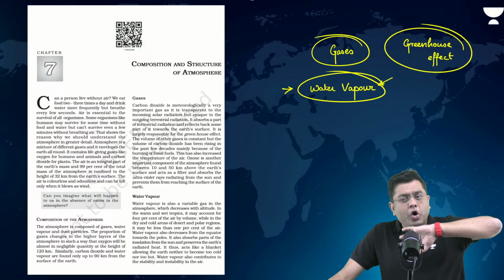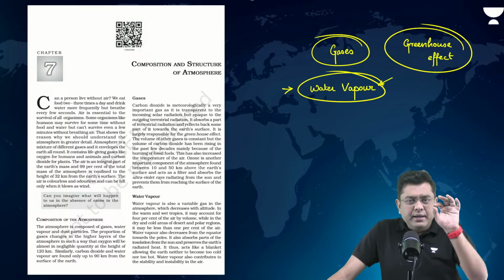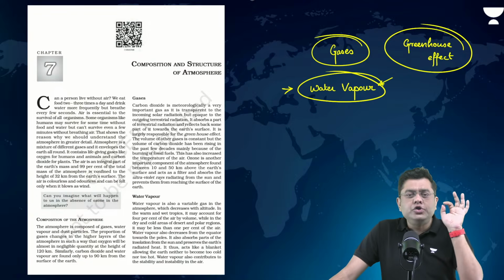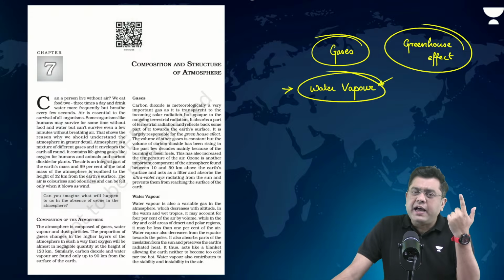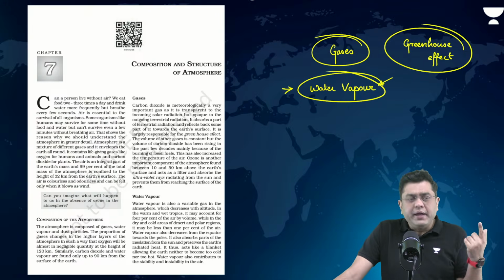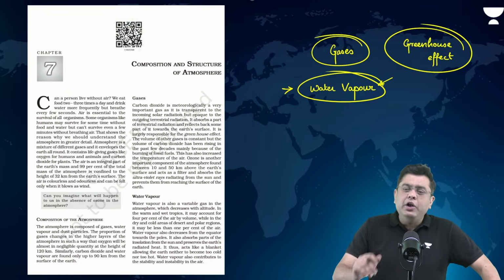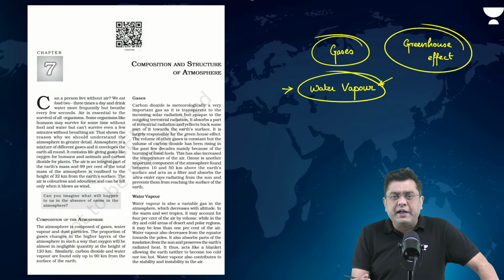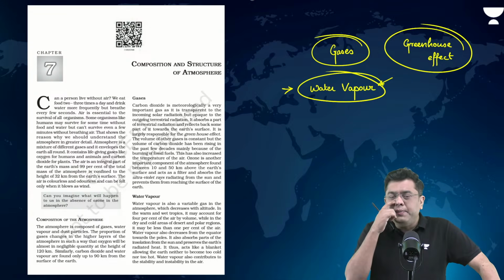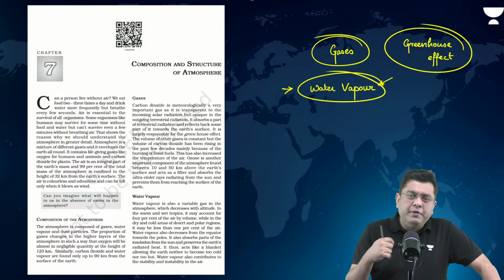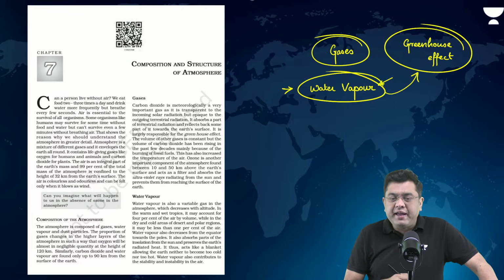If you condense all the water vapor in the atmosphere, it will cover the planet in a very thin layer of 1 inch or even less. So that tells you that water vapor in the atmosphere is not extremely high. It is present, but in limited quantity, and that too at the lower levels of the atmosphere. But this water vapor impacts the climate in the form of rainfall, cyclones, etc. It also creates the greenhouse effect.